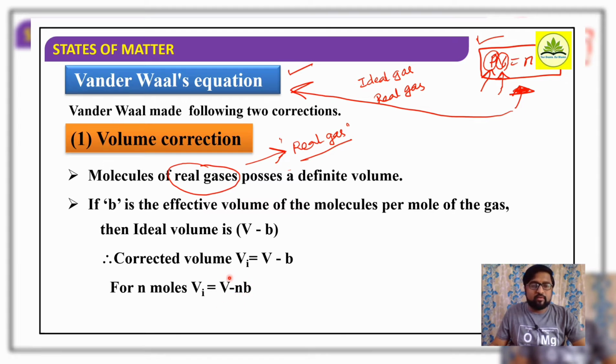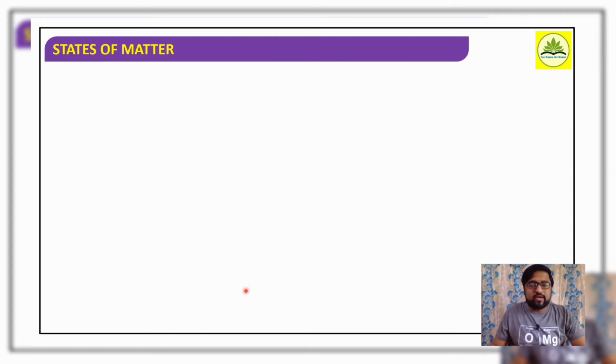V indicates the total volume in the expression, out of which some volume will be excluded. So minus nb, where n indicates n moles of a gas. So the corrected volume is Vi equals V minus nb, for n moles of a gas, where b is considered as the excluded volume.